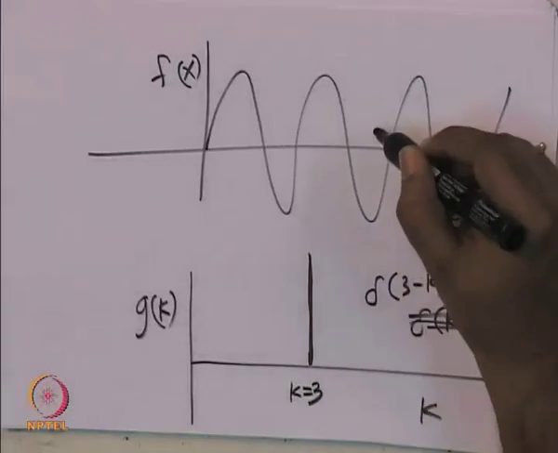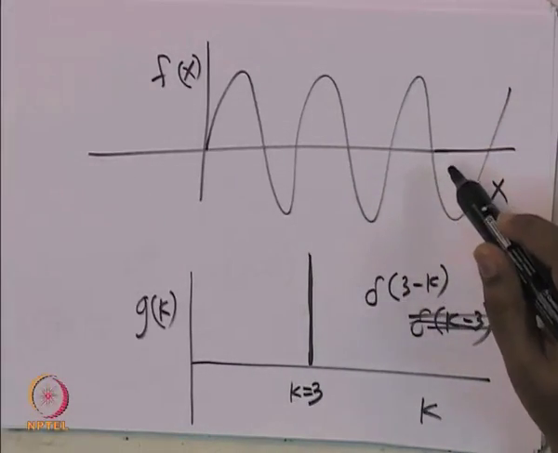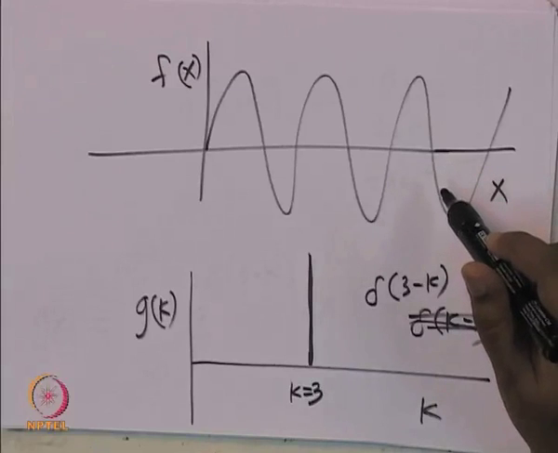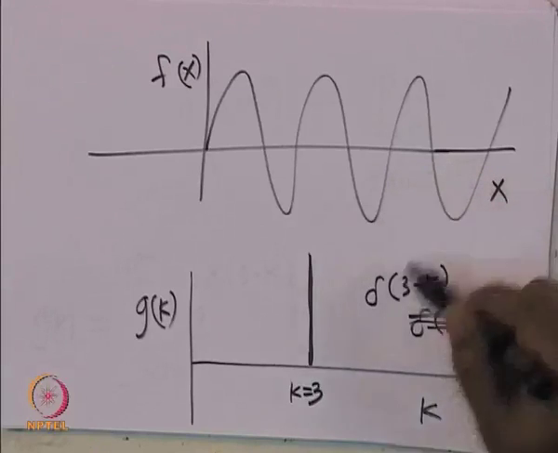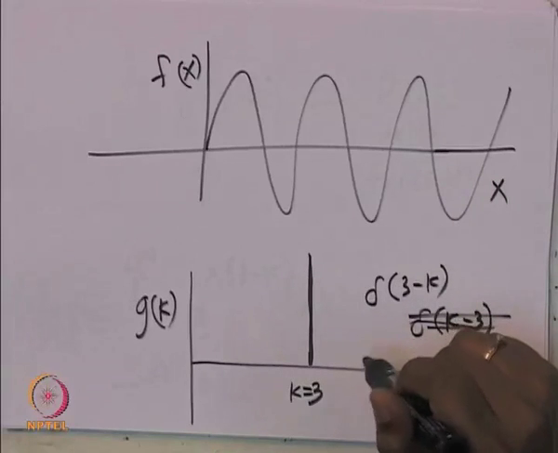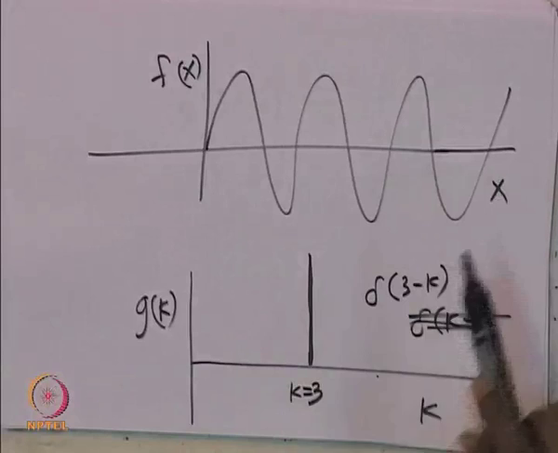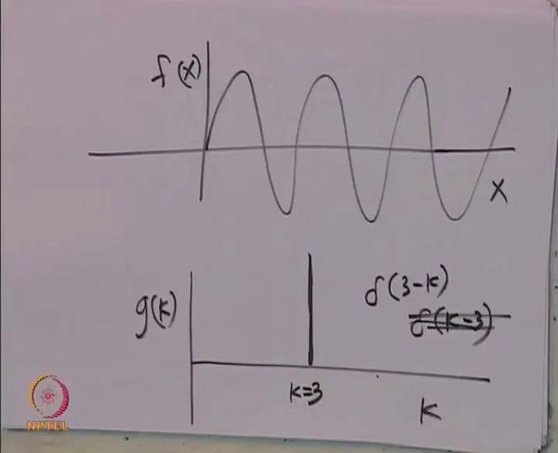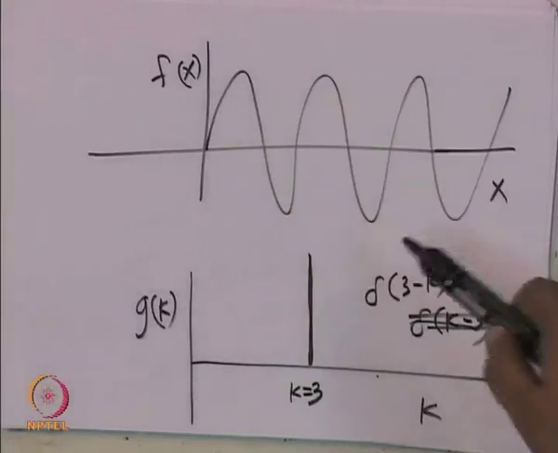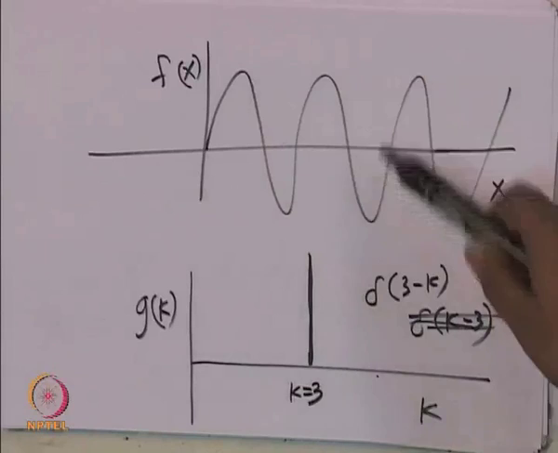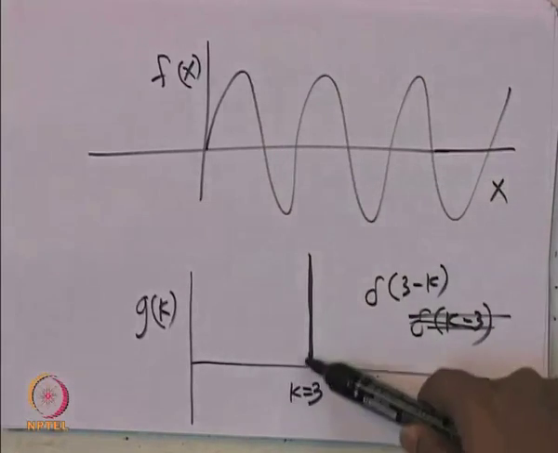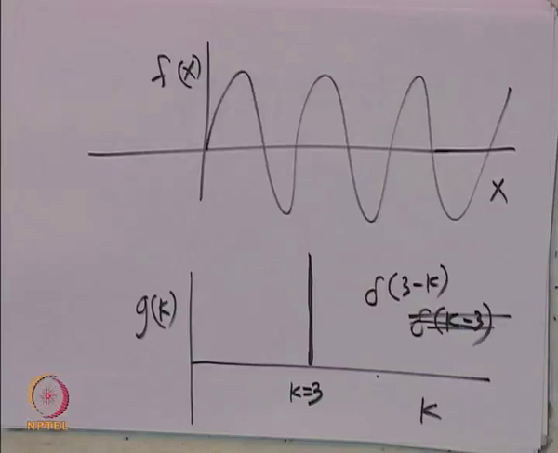So, this is representing the function in real space, and this is representing the function in the Fourier space. Mathematically, if you know about Fourier transforms, one can either draw this function like this, or you can just draw a line like this.